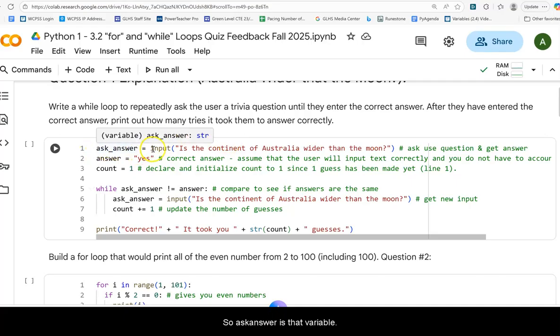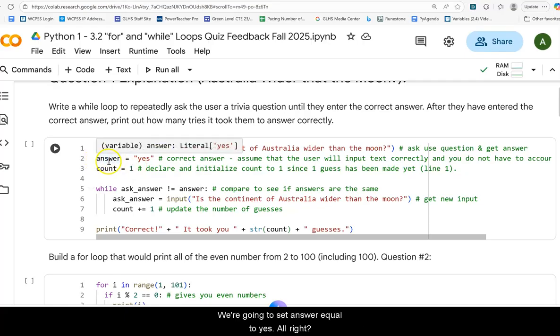So ask_answer is that variable. We gather that input, which comes in as a string. We're going to set answer equal to yes, all right? And then we're going to set a count variable, and we're going to start it at 1. Okay, why 1, you ask?